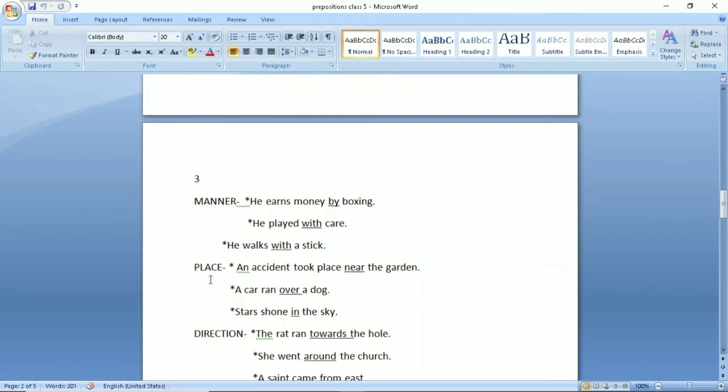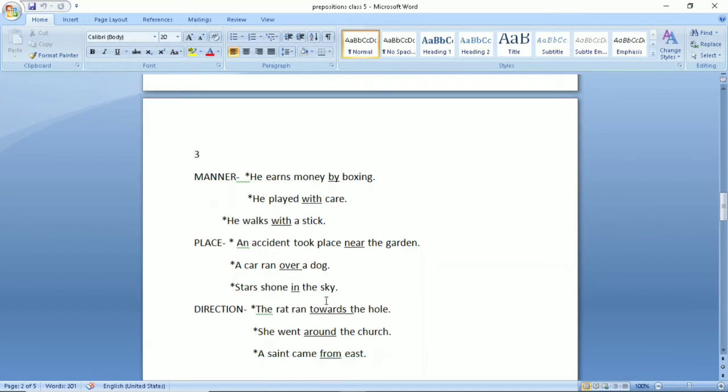So place, this word near, it gives you the reference of place. An accident took place near the garden. This word near is telling us the place. A car ran over a dog. Stars shone in the sky. So all these are showing places.